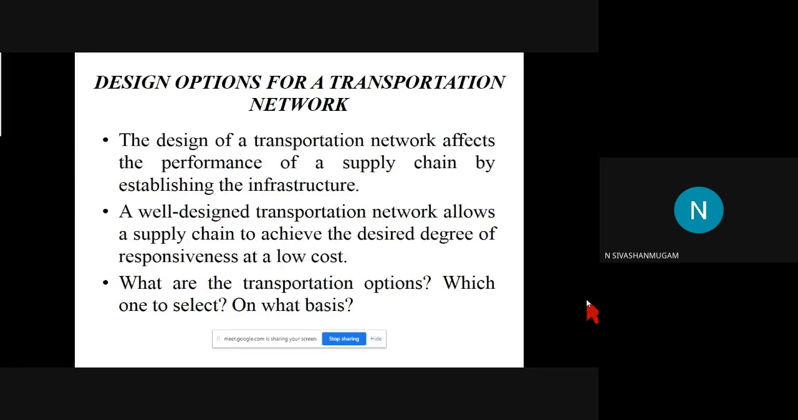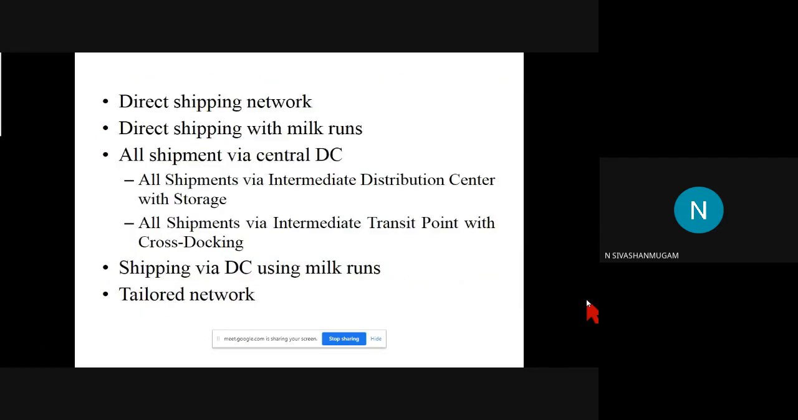In design options, we need to get the answer to some questions. What kind of transportation do we need to choose? What are the available transportation options, and on what basis do we need to select the correct transportation network? All those things need to be analyzed. By analyzing these, we had five different types of network: direct shipping network, direct shipping with milk run, all shipment via central DC, then shipping via DC, that is a distribution center, using milk run, and finally the tailored network.